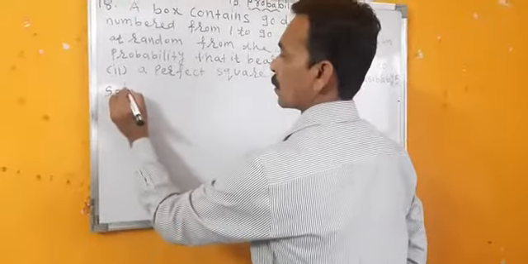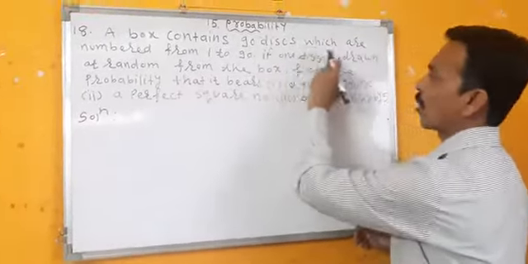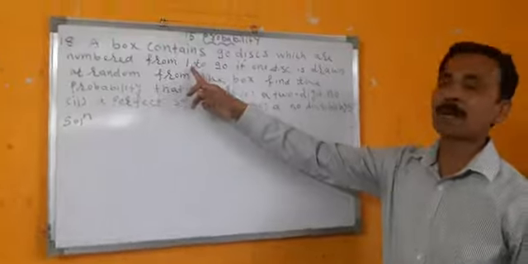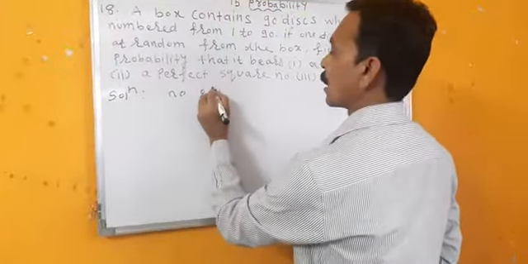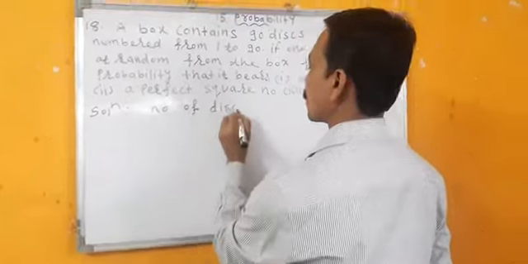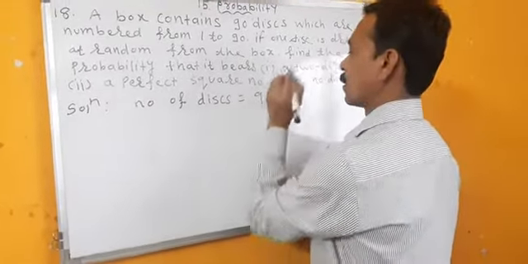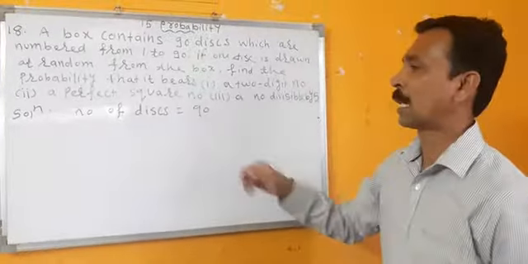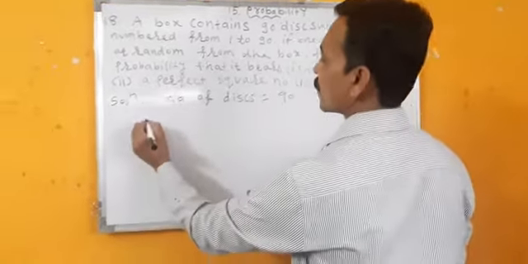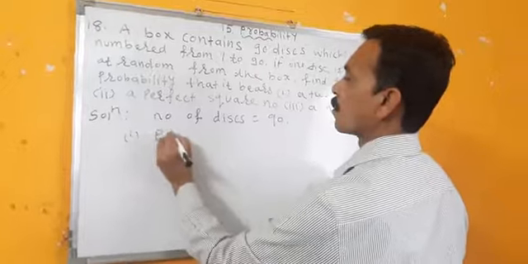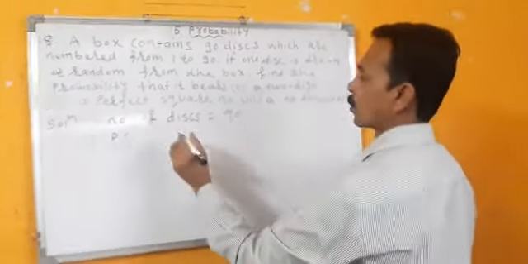Solution. How many discs are there in the box? 90. They are numbered from 1 to 90. So, number of discs is equal to 90, right? Now we'll find the first bit, probability of a 2-digit number.